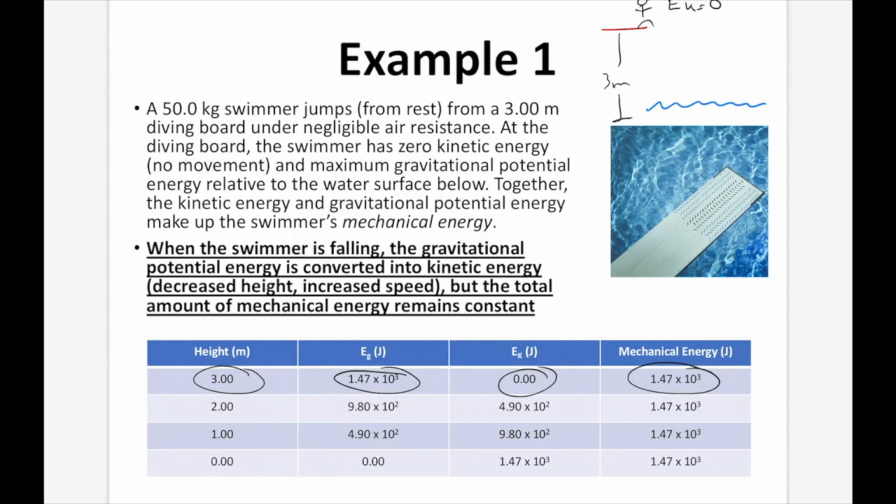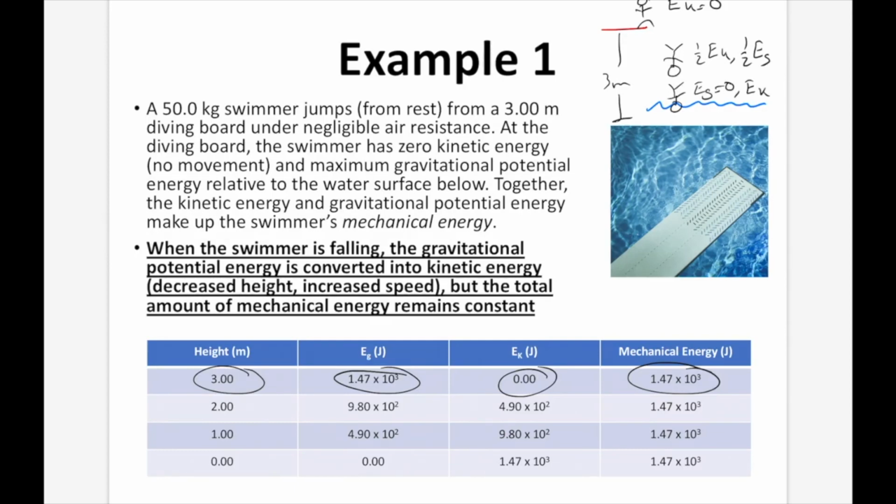Now when the swimmer falls, so he goes from there to here, as he falls, that potential energy is converted to kinetic energy. So at this point here, half of our total energy is going to be in EK, and half of it is going to be in EG, potential energy. And then when he hits the ground, or excuse me, hits the water, all of that potential energy is converted into kinetic energy, and he no longer has any gravitational energy. So say it's all in EK.